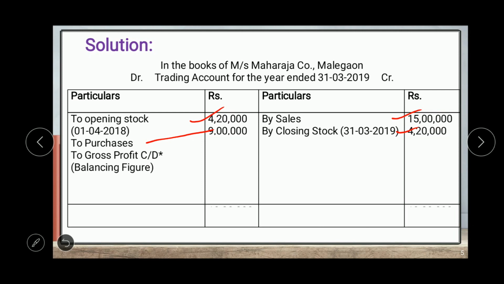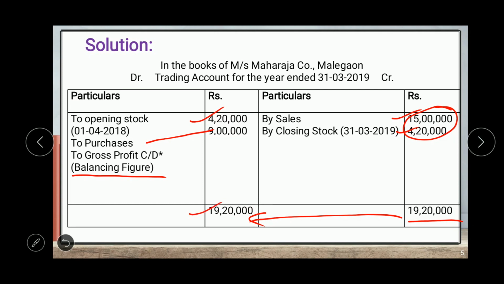Now we have to find out here the balancing figure, which is gross profit or gross loss. Generally there is a gross profit. So the total of credit side is 19,20,000. Then carry this figure on the debit side, 19,20,000. Now we have to find out the balancing figure. So 19,20,000 minus 9 lakh minus 4,20,000.